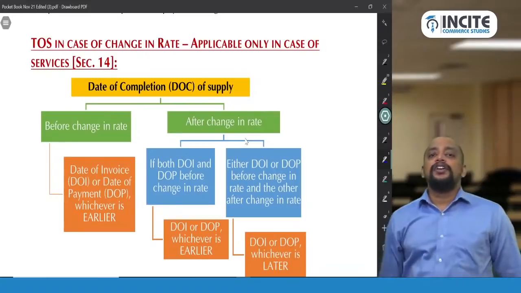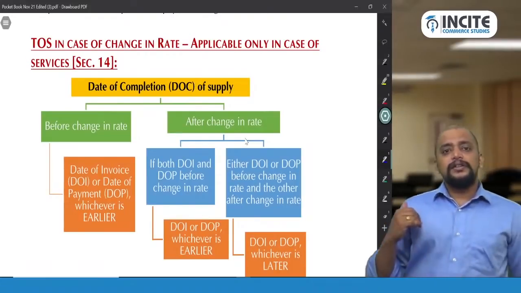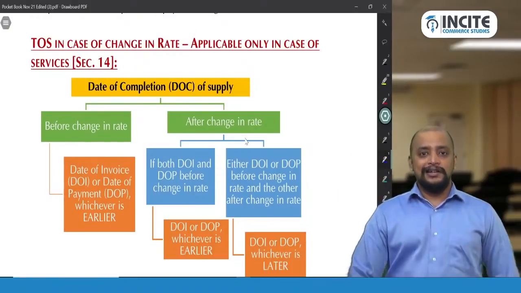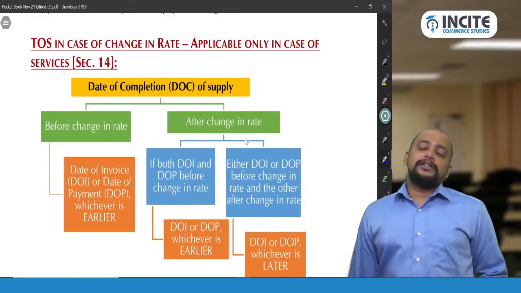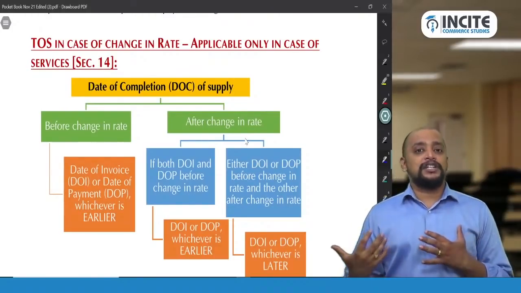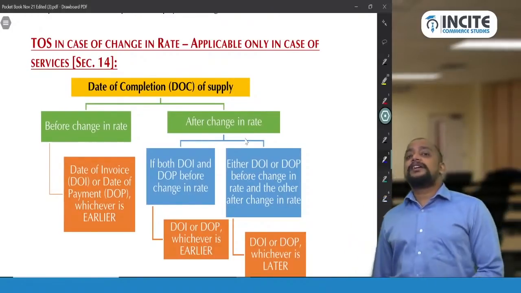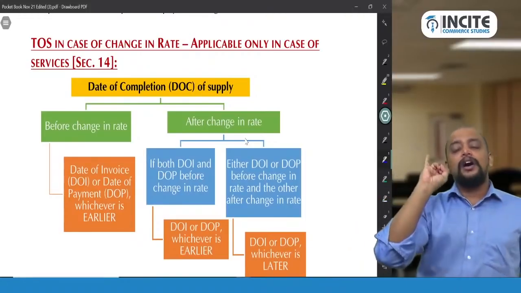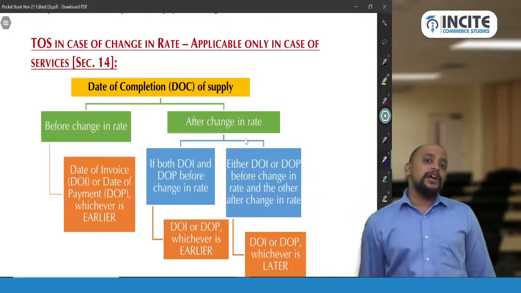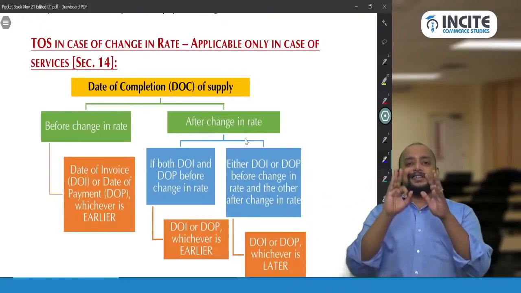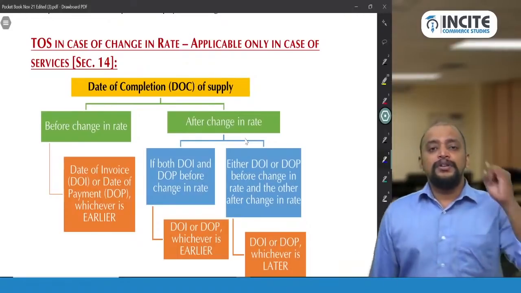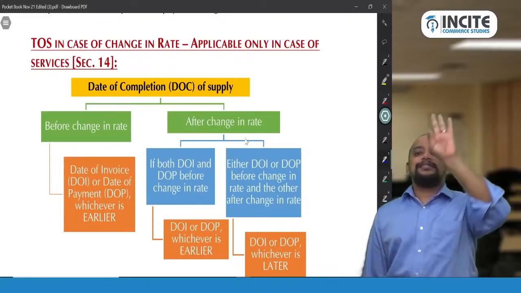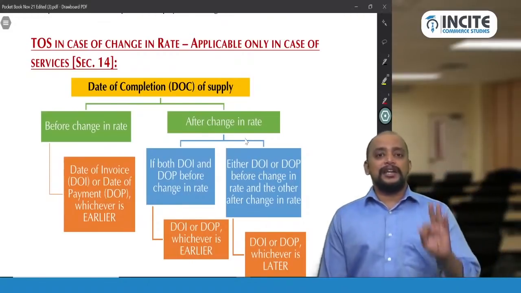So therefore, we need to go for due date of invoice or actual date of invoice, whichever is earlier only, even if there is a change in rate. So therefore, literally now section 14 is applicable only in case of services. That too, when section 14 is applicable, between these three dates, that is date of supply, date of invoice or date of payment, if there is a change in rate. What are the three dates? Date of supply, date of invoice or date of payment. Between these three dates, if there is a change in rate, then we need to go for section 14.